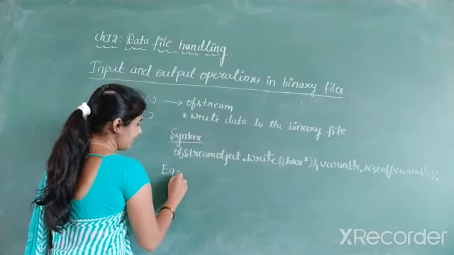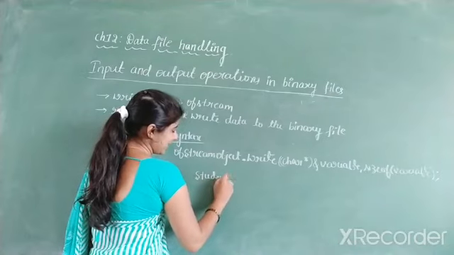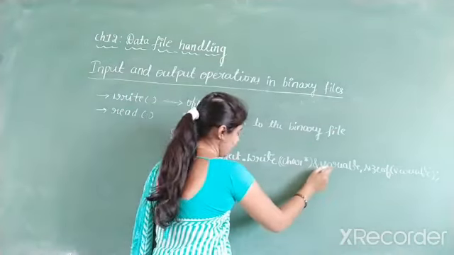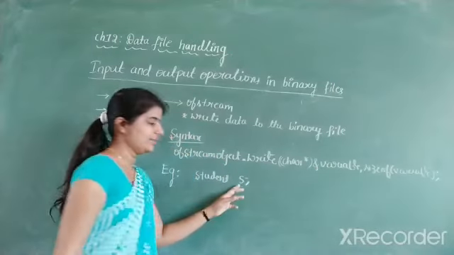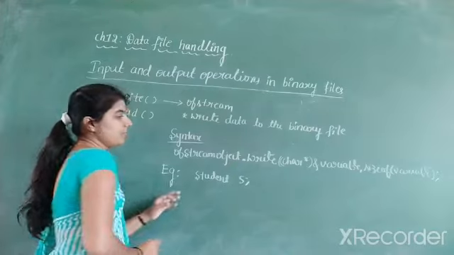So first I am creating a variable. Student is the class name, S is the object name. Here S is called a variable. Now I have to write the file.